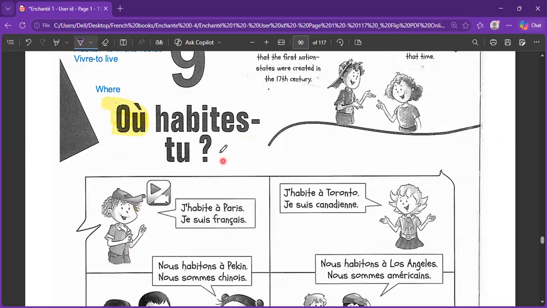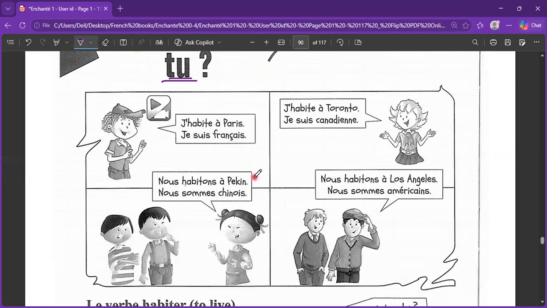Habites-tu is nothing but a question form, the inversion question form of the verb habiter. They're giving you the informal version of it, but in the chapter we are going to see various versions of the verb habiter. Like here, in this picture, you can see there is just one person, so the subject pronoun is je. This person is describing the place he is living in and then giving the nationality at the same time. So we will discover nationalities in this chapter also, although we have done them before, but this is a little bit more than those, okay?